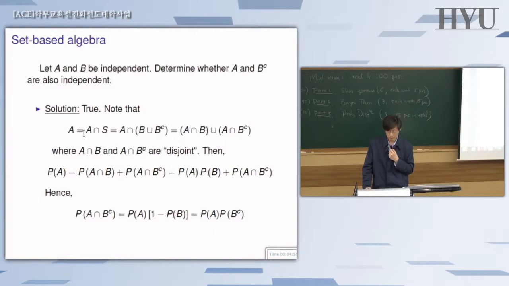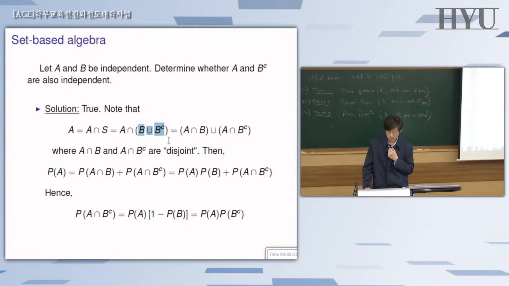So first write A as the intersection between A itself and the sample space, which is obvious, because the sample space contains everything. The intersection between any set and the sample space is the set itself. So that's A. But then you must involve B in it, because you have to show the independence between A and B complement. So rewrite the sample space as the union of B and complement of B. That's nothing but the sample space, but you are expressing the sample space involving the second set, B.